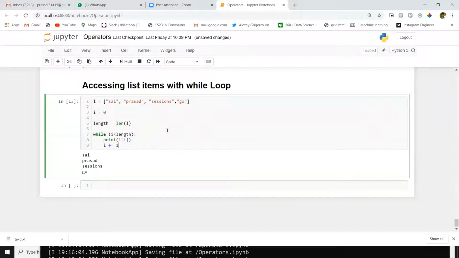This is a simple task, where we will use this list. We are combining list and while loop code. Any questions?